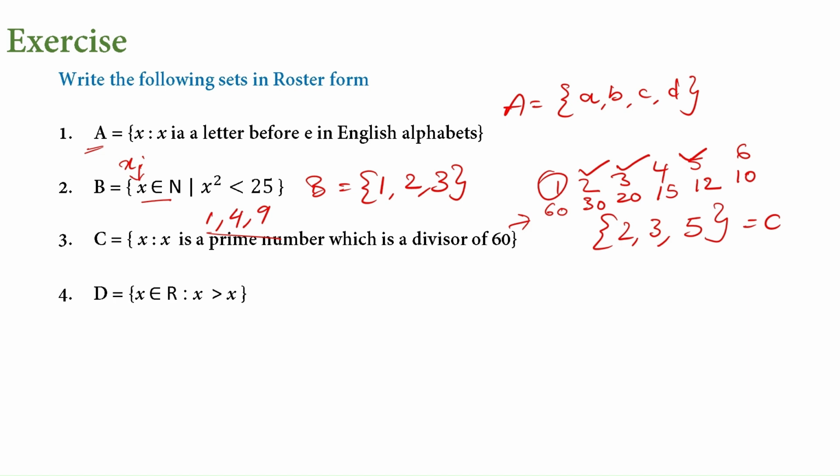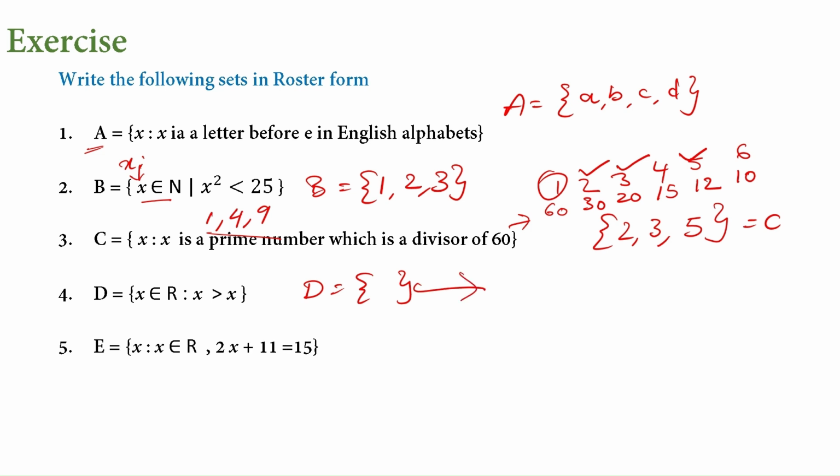Next question, x is a real number, R means real number set, in such a way that x greater than x. None of the numbers would be greater than itself. It has to be greater than or equal to, but here it is given as only greater than. So this can't form a set. So we write just the braces like this. Don't write any zero or anything within the braces. Just leave it empty. If you write like this, it will have a specific name, which we will discuss later.